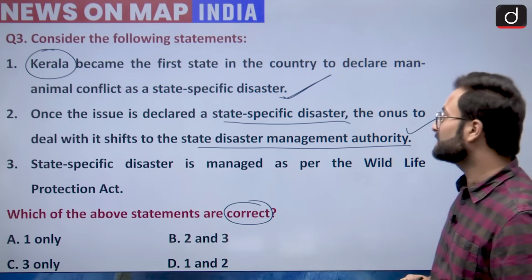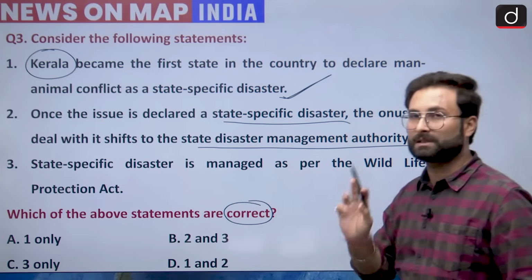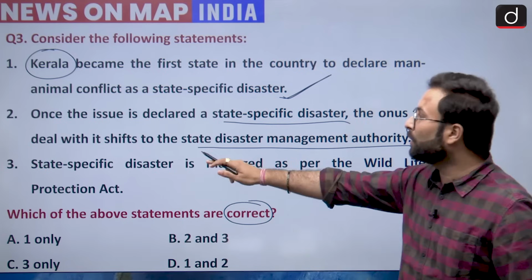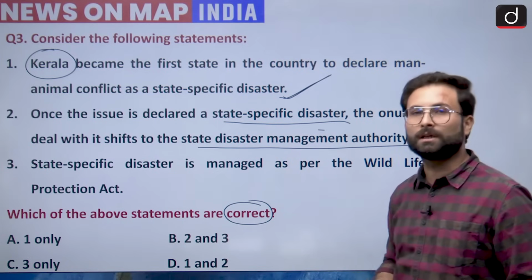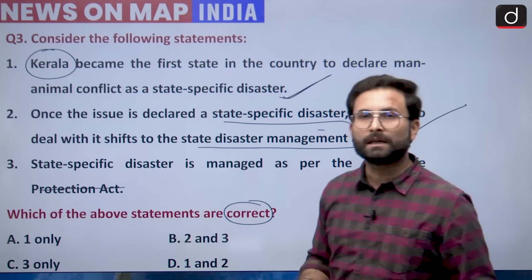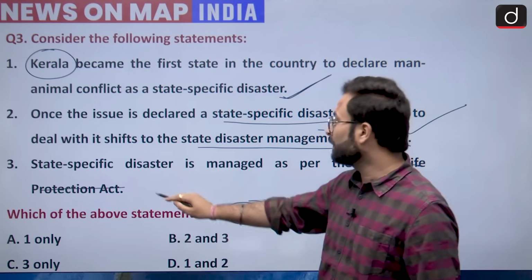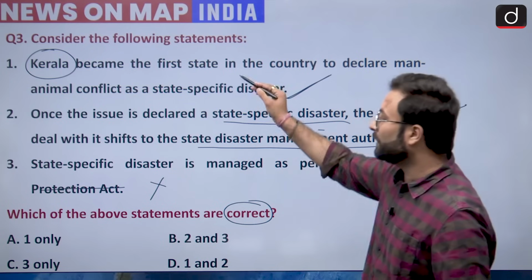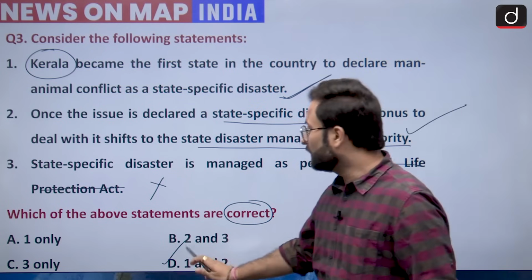Now, state specific disaster is managed as per the Wildlife Protection Act. They are talking about the onus being on the disaster management authority, so why would the Wildlife Protection Act be involved here? They will go for the Disaster Management Act. Okay, so this statement is incorrect. Now 1 and 2 are correct, so option D would be your right answer.